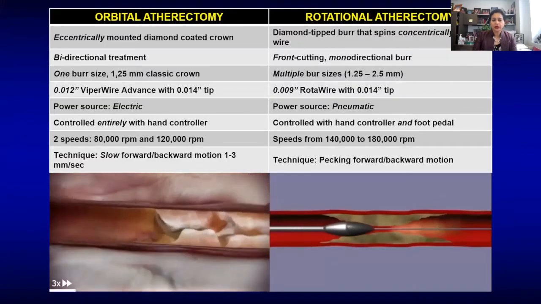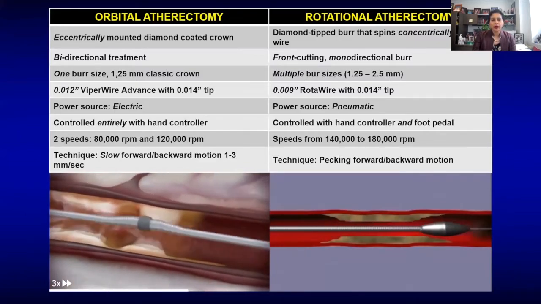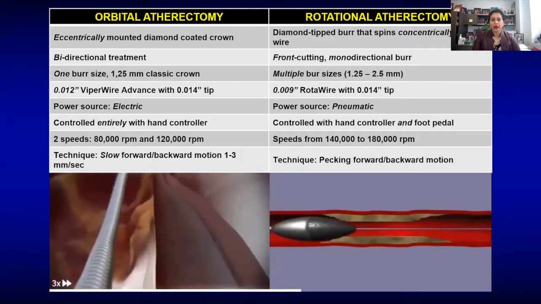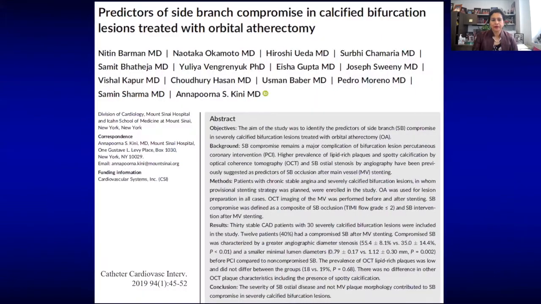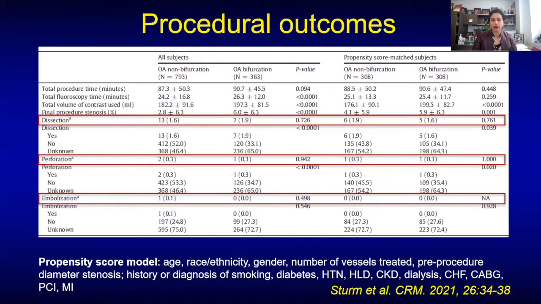So just to show you orbital atherectomy and rotational atherectomy, everybody knows how these devices work. One has an eccentrically mounted diamond chip and rotational atherectomy has it at the tip. So we were actually the first to use orbital atherectomy in calcific bifurcation lesions in a small group, and we showed that it is feasible. We were part of a large multi-center registry for orbital atherectomy for treatment of severely calcified coronary artery bifurcation lesions. It was a multi-center analysis that got published.